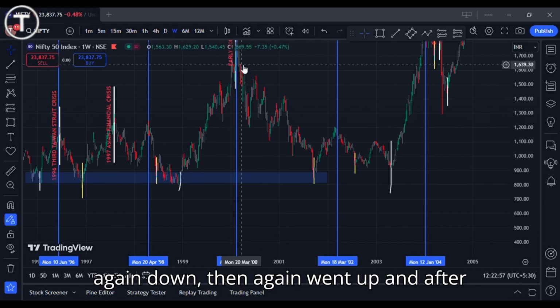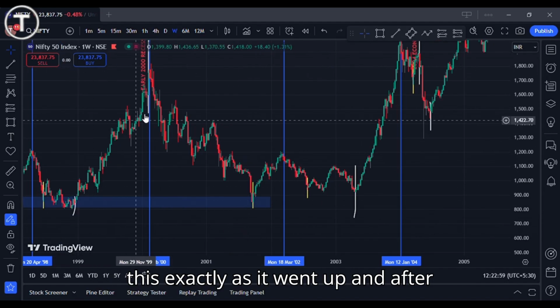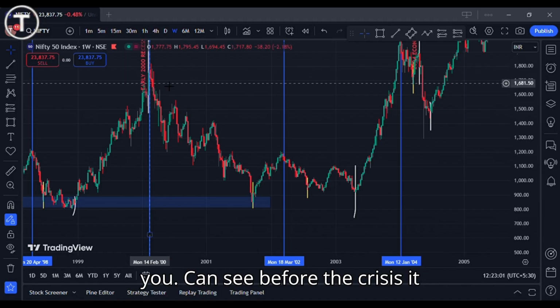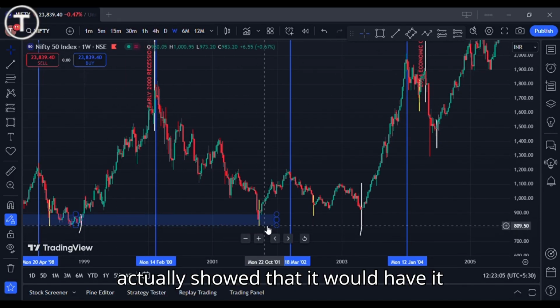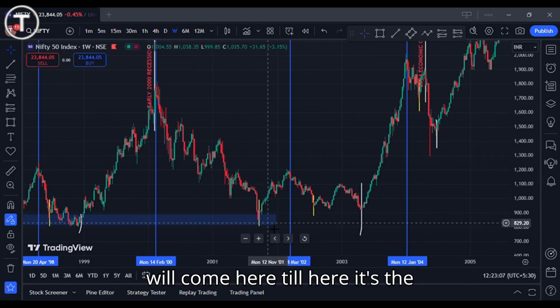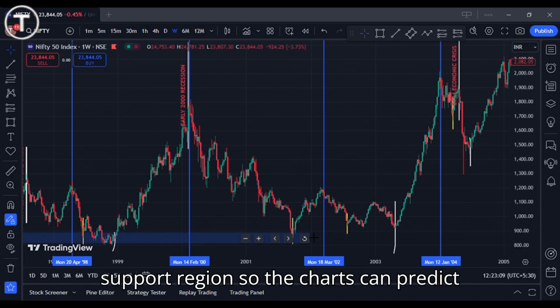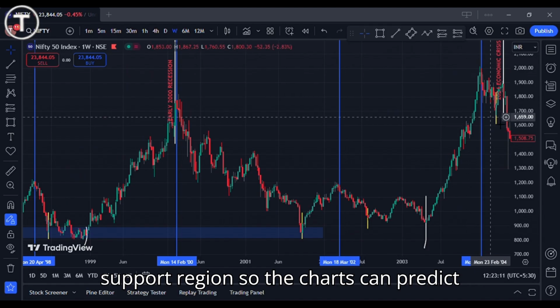And after this, exactly as it went up, you can see before the crisis it actually showed that it will come here till here. It's a support region. So the charts can predict the future.